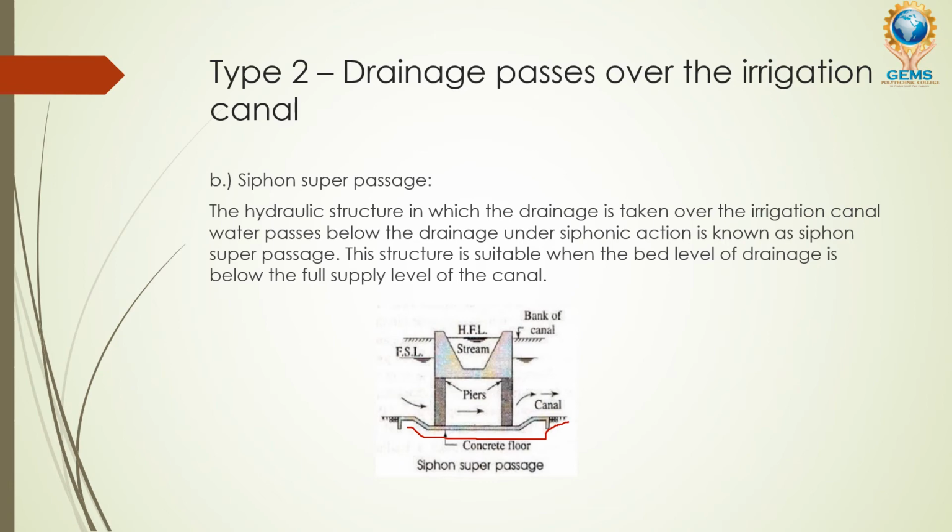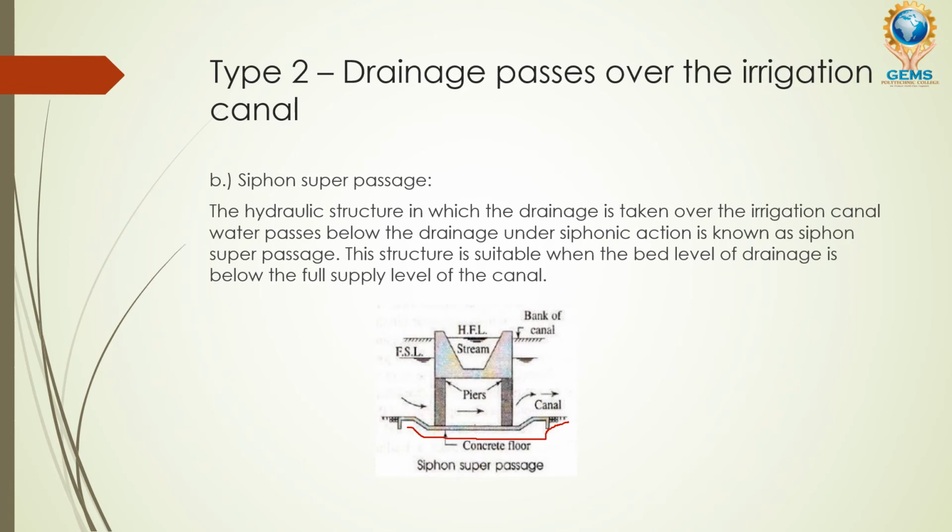This is the siphon, similar to the siphon tube you may know. This structure is suitable when the bed level of the drainage is below the full supply level of the canal.